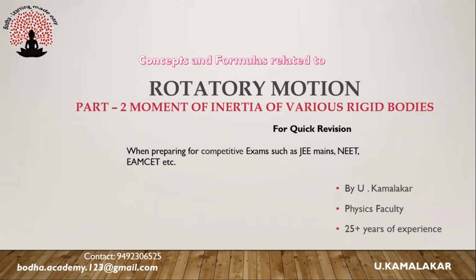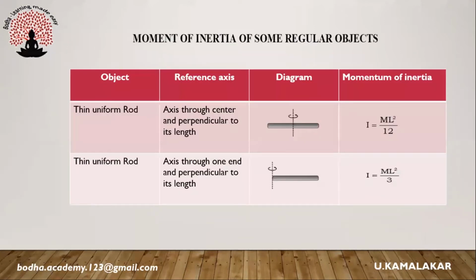In this video, we will discuss the moment of inertia of various rigid bodies. First one, thin uniform rod, rotating about an axis passing through center and perpendicular to the length of the rod. Then its moment of inertia is I = ml²/12.